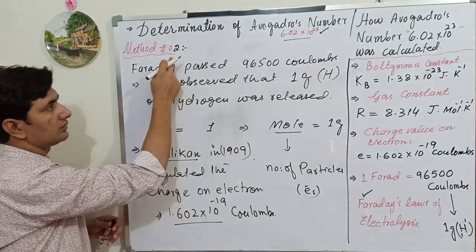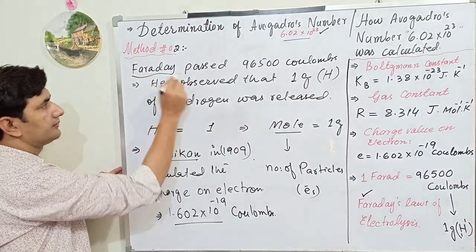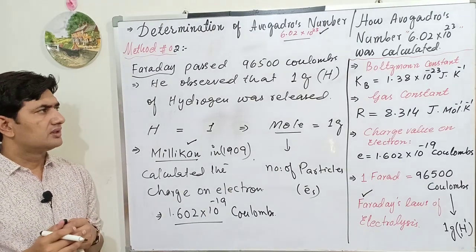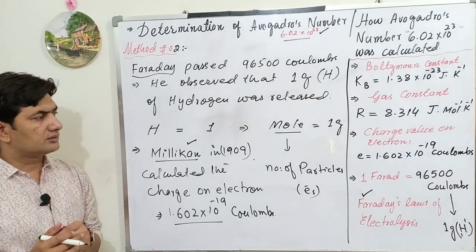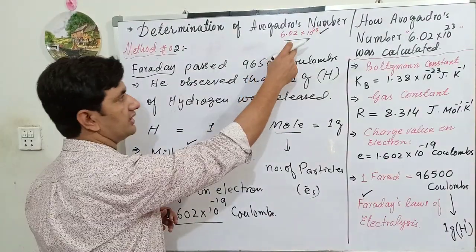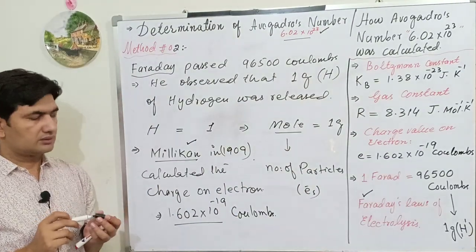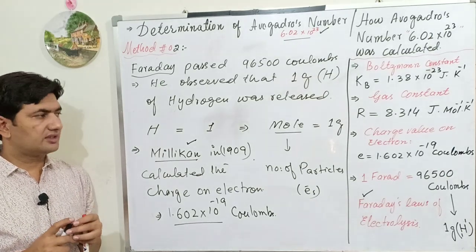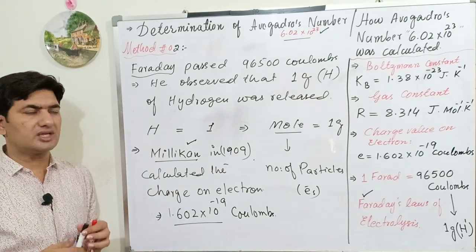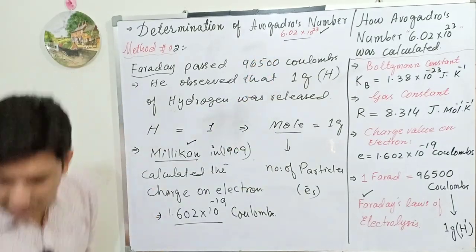So this is method number 2, calculation of Avogadro's number with the help of the experiments done by Faraday and Millikan after the calculation of the charge value of the electron. Note down these points, then I'll use a formula for the calculation of this constant value with the help of Faraday's and the number of electrons. Okay, take the pic of this material, note it down, then I'll erase and explain method number 2 for the determination of the fixed number, Avogadro's number.